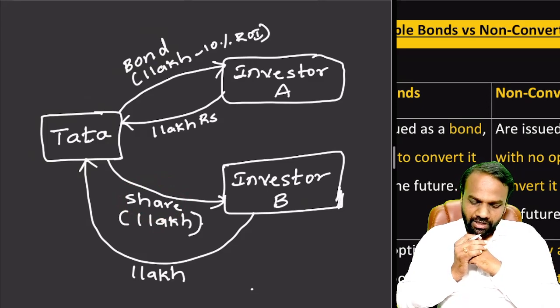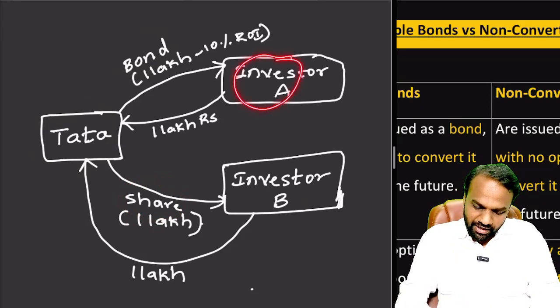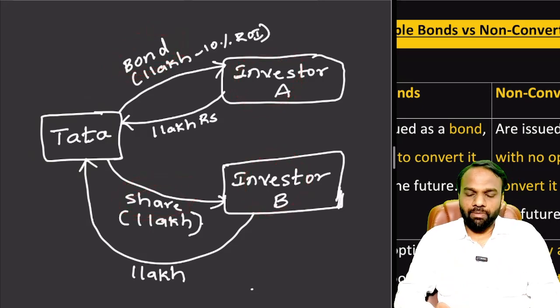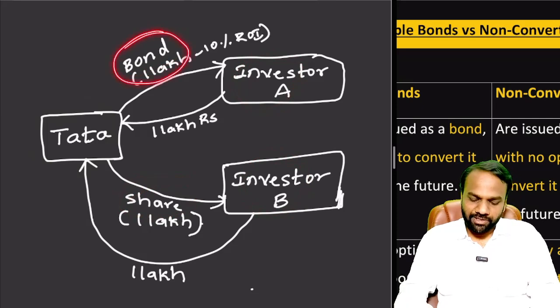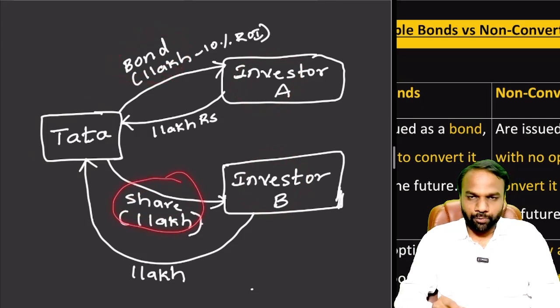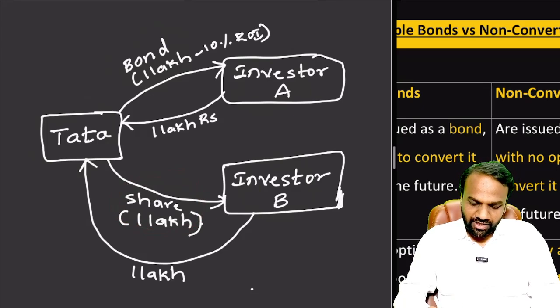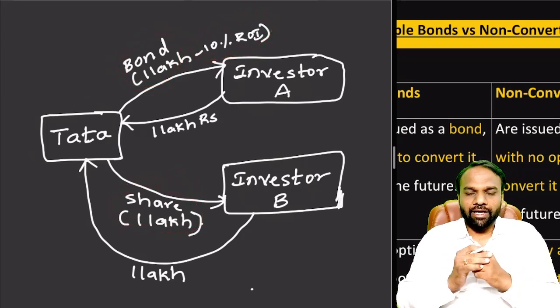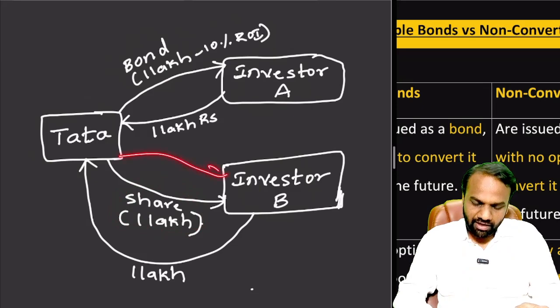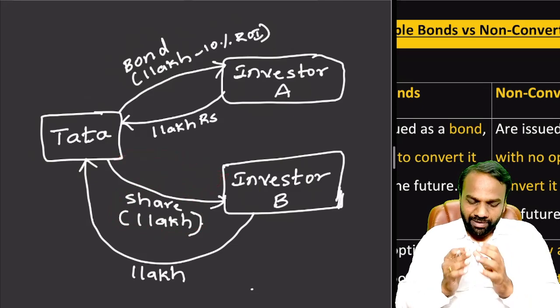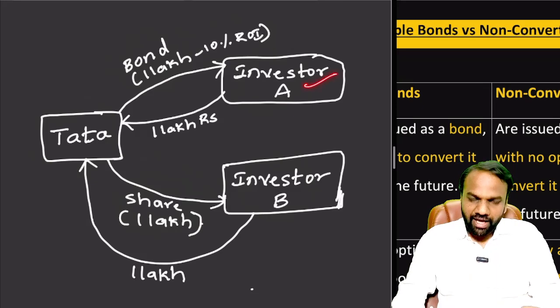Now let us assume investor A buys a bond and investor B buys a share. Let us assume the price of this bond is 1 lakh rupees, and similarly the price of the share is 1 lakh rupees. The difference is that the bond carries a fixed rate of interest, whereas a share does not have a rate of interest, but rather the investor will earn dividend.